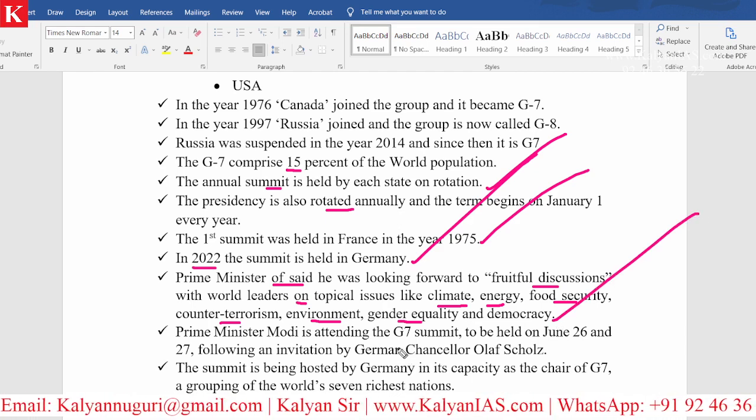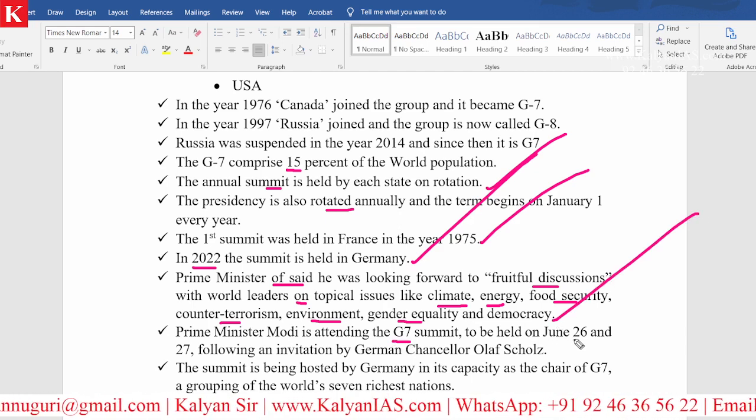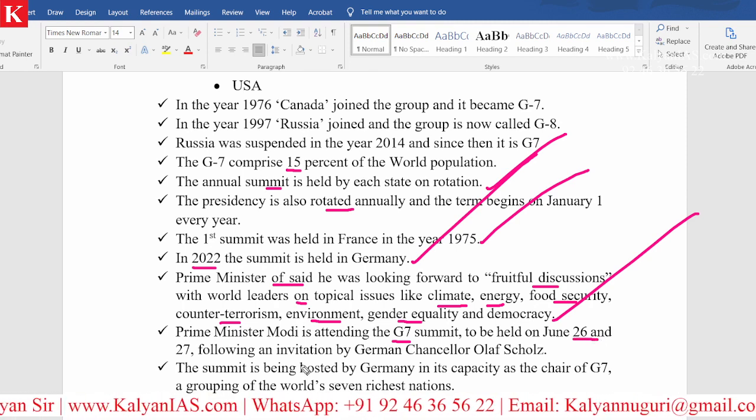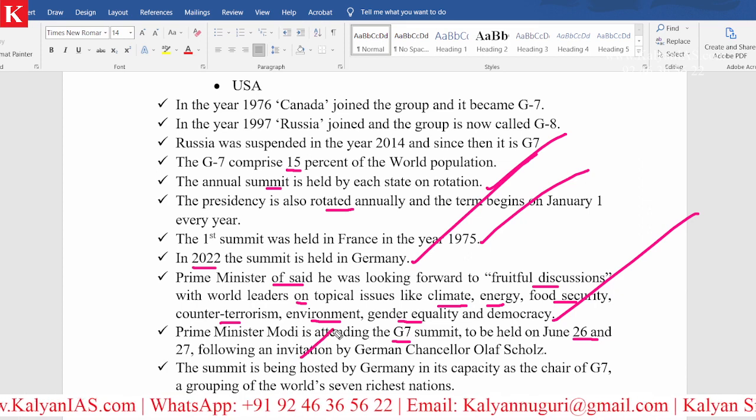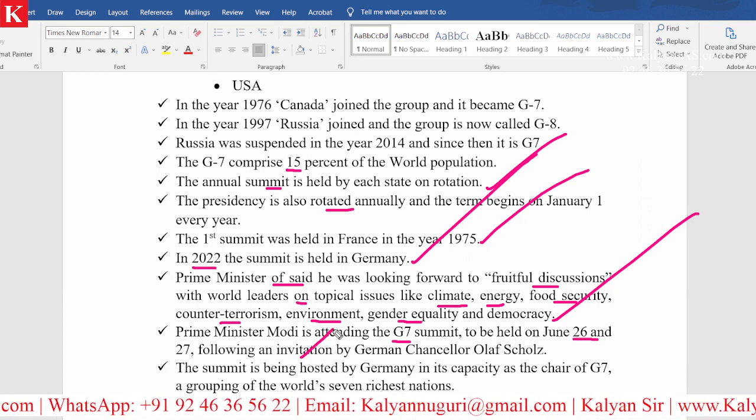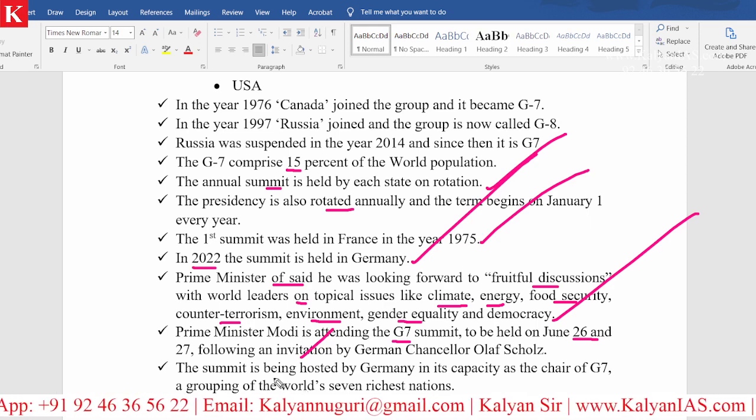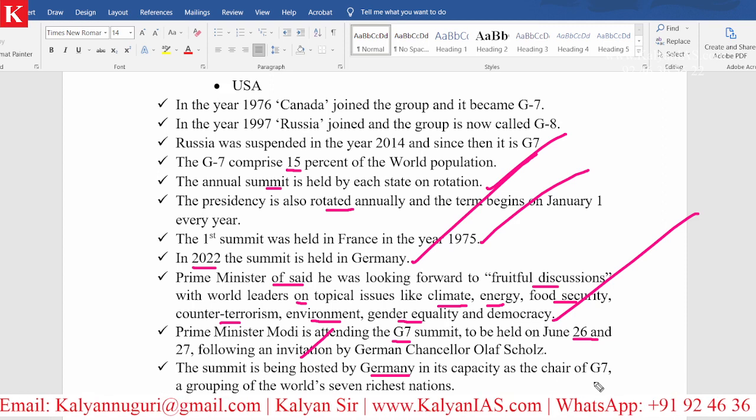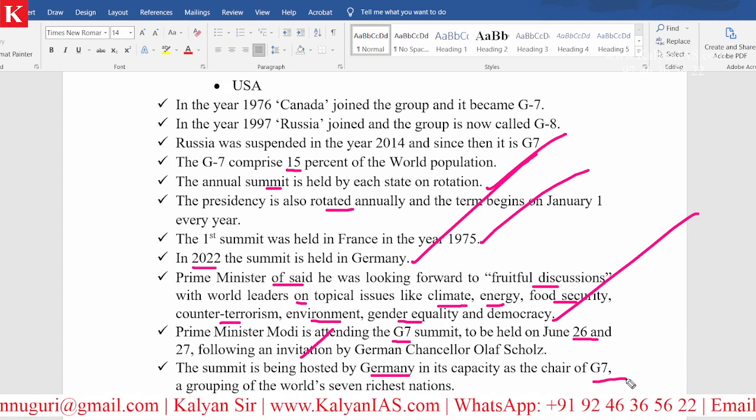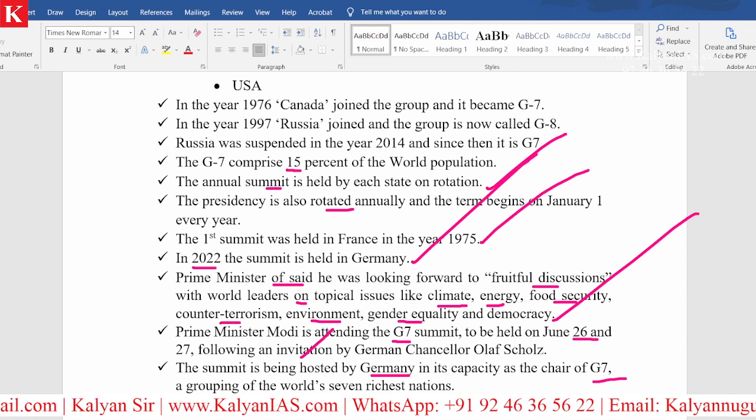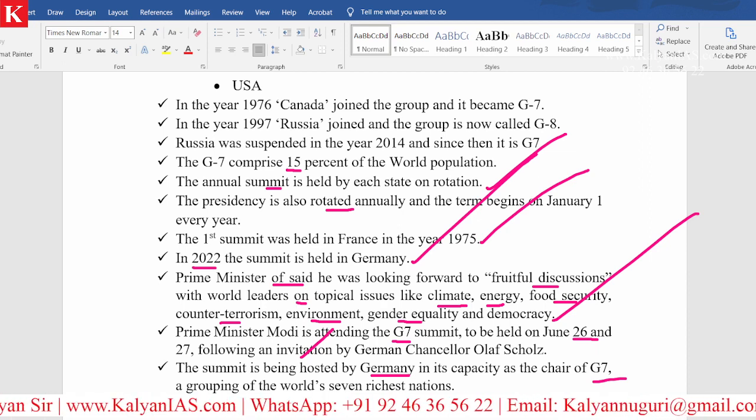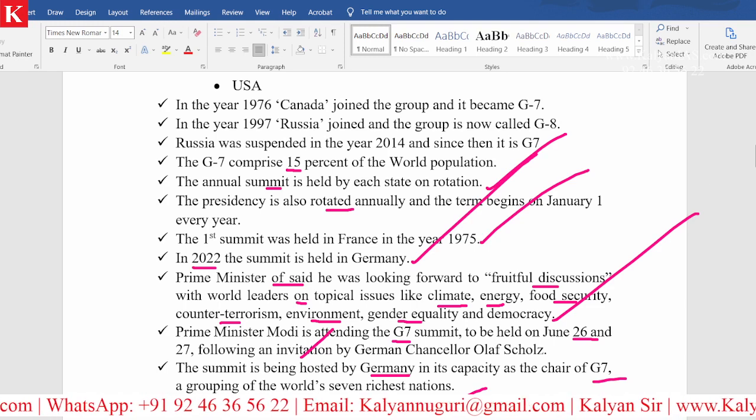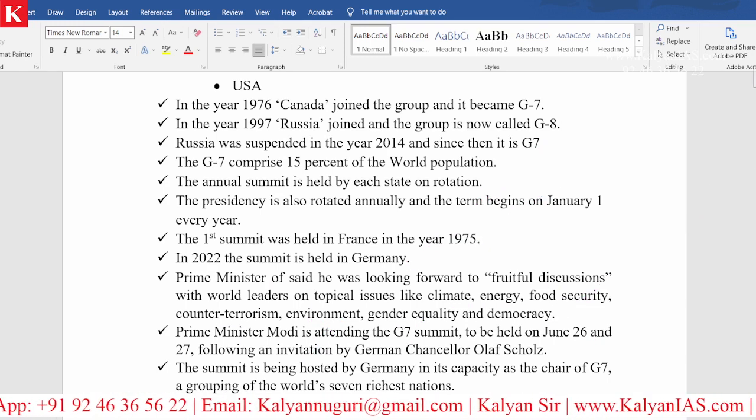The Prime Minister is attending this summit to be held on June 26th and 27th. This is followed by an invitation by the German Chancellor. Please remember this. The summit is being hosted by Germany in its capacity as the chair of G7. And this group is the world's 7 richest nations. Very, very important one. Kindly remember these points. Anything may be a question.